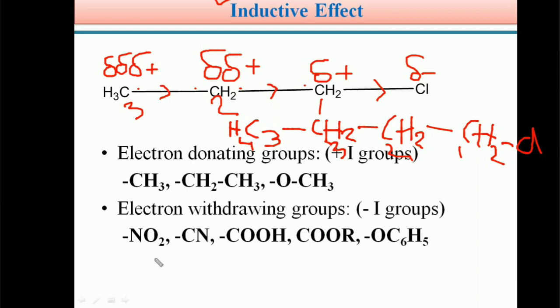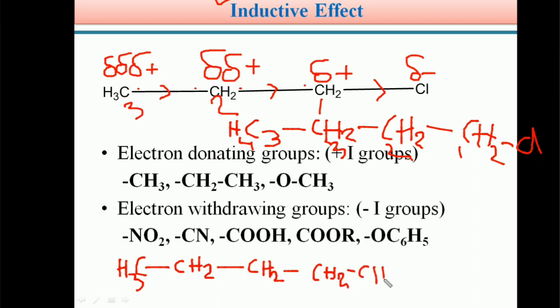Students, suppose we take 1-chloropentane, CH3, CH2, CH2, CH2, CH2, Cl, because it is a pentane. So it has 5 carbon atoms which are connected directly. So students, if you take 1-chloropentane as the example for observing the inductive effect, up to the fourth carbon only we observe the inductive effect.